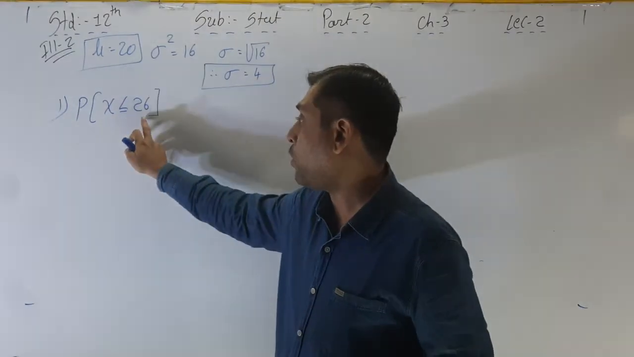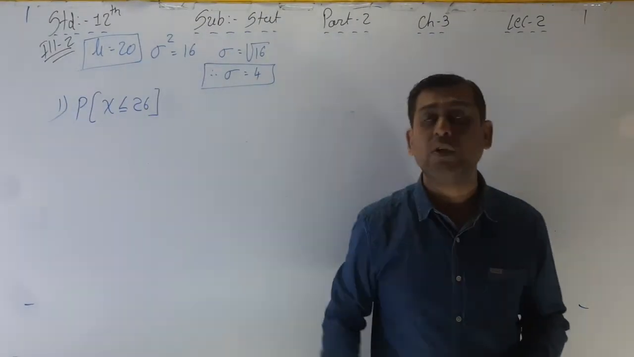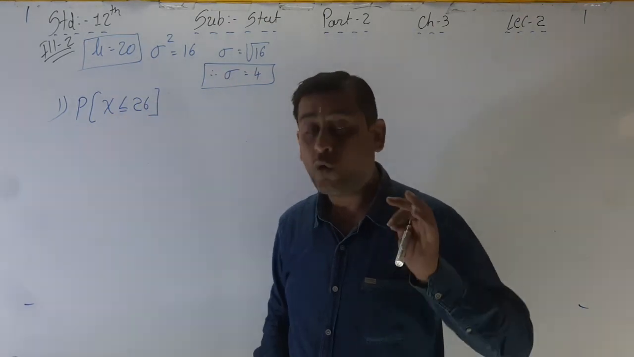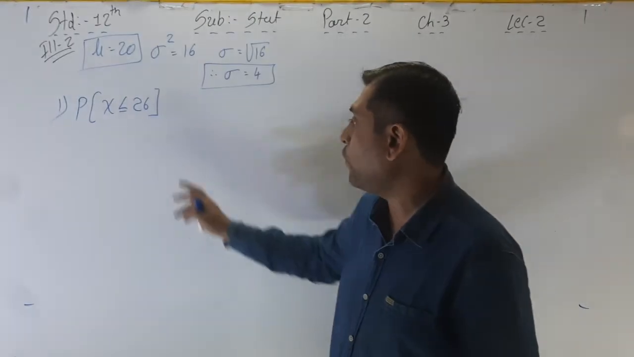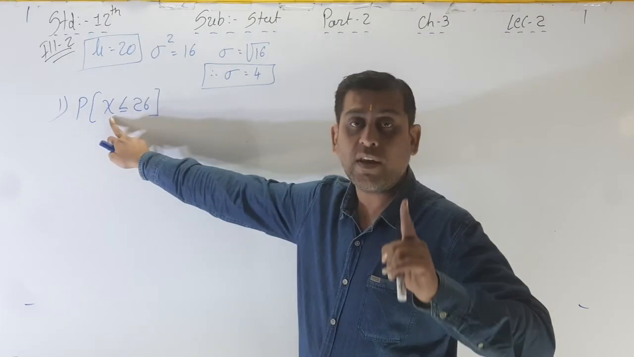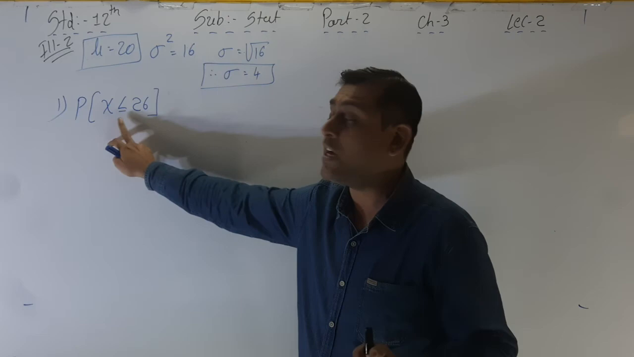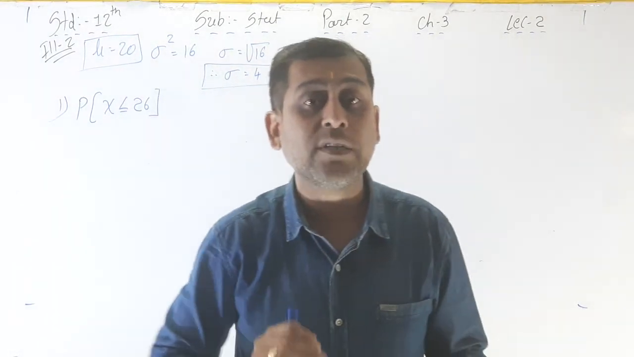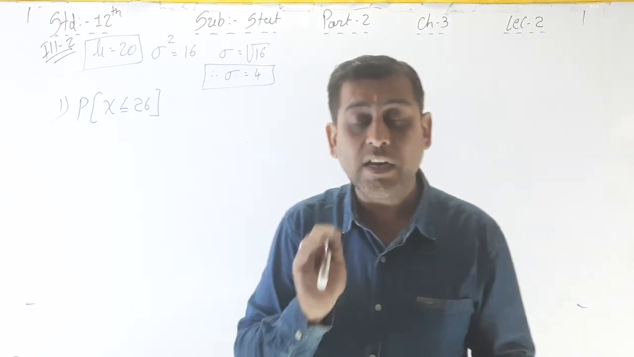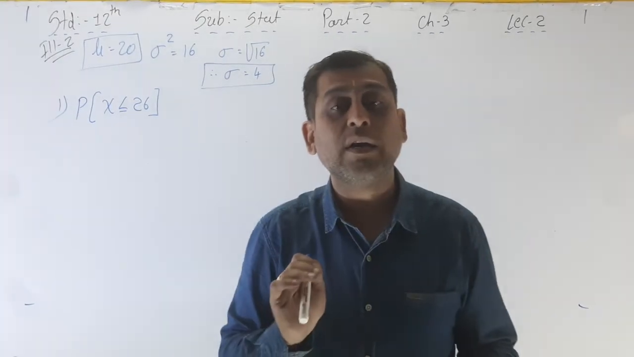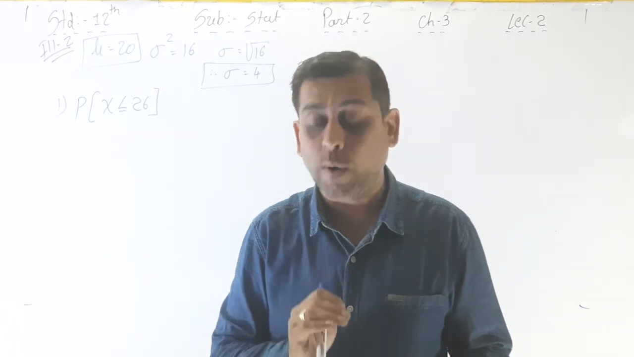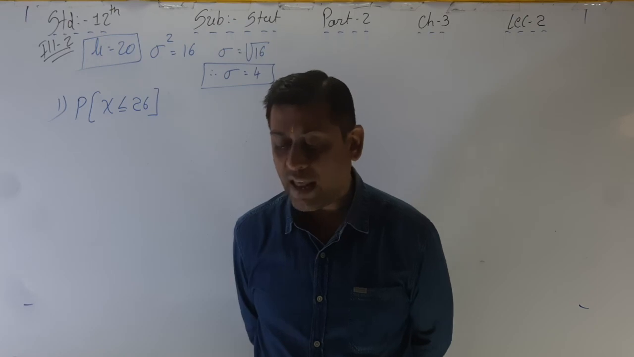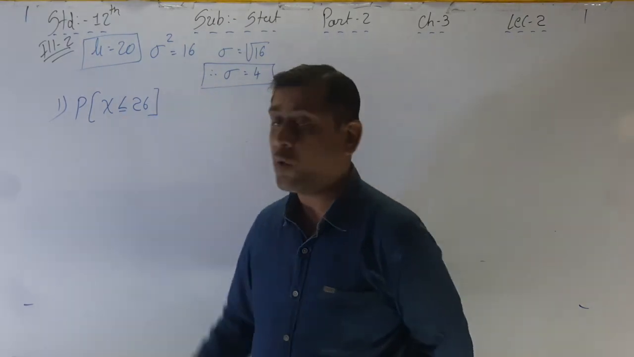So here you have to write down only one value, because only one value is given. Then you have to write down like this. You have to find out the probability of the normal variable x being less than 26. So less than or equal to, compulsory, we have to write equal to, not exactly less than 26, you have to write less than or equal to 26. Okay, so first point, normal variable x will take the value less than or equal to 26.